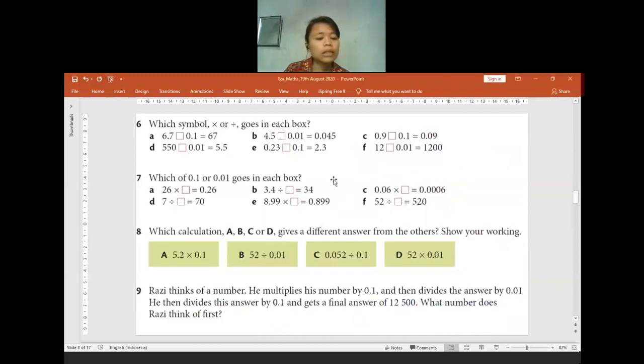For the question 6, now we already have some calculation in here, but we don't know what sign that we have to put, whether it is a multiplication or division. Now your job, you have to find on each calculation which symbol that it will be matching to this calculation. We have 6.7 divided by 0.1. So we will use a division or multiplication on this question. James said it's divide. How about the others? Do you agree with James, or is there anyone who disagree?